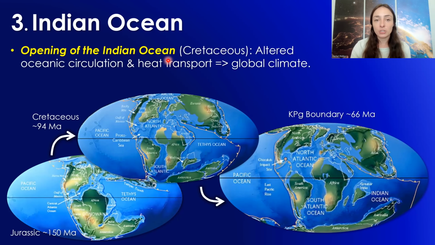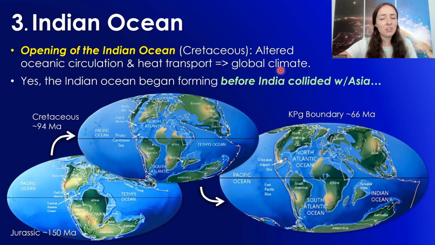The third major tectonic event that led to climate change that we'll talk about today is the formation of the Indian Ocean, which also started in the Cretaceous. The opening of this ocean greatly altered, again, ocean circulation and heat transport within the ocean and thus atmosphere, and therefore also global climate. And I know what you're thinking. India actually hadn't hit Asia yet. It was headed up there, but it hadn't collided with Asia yet. So the Indian Ocean already started to form before India collided with Asia.